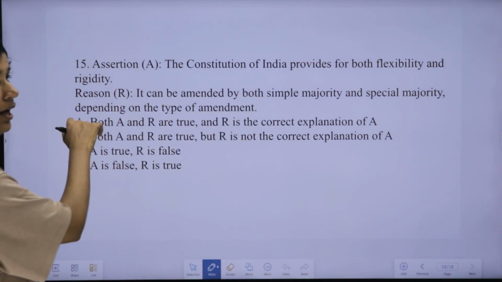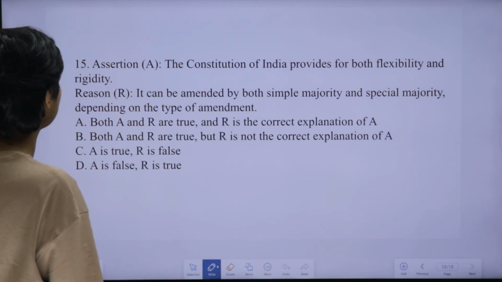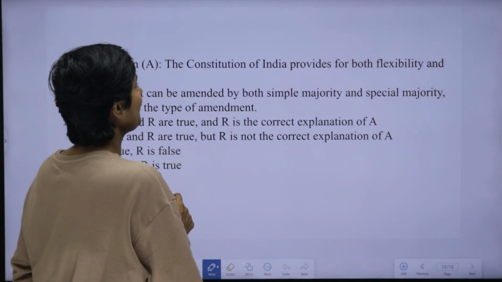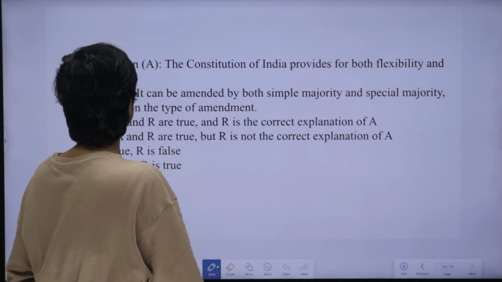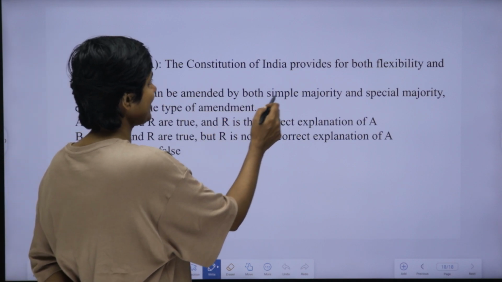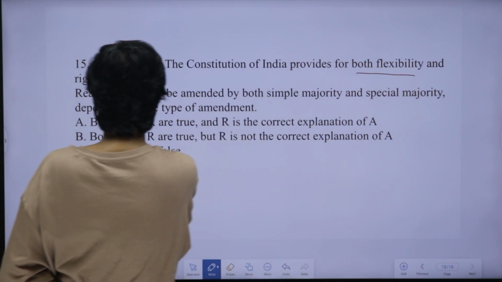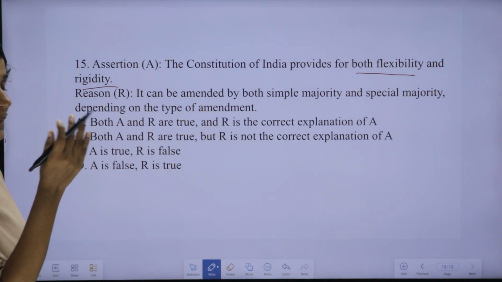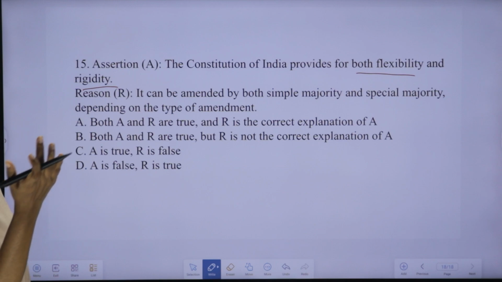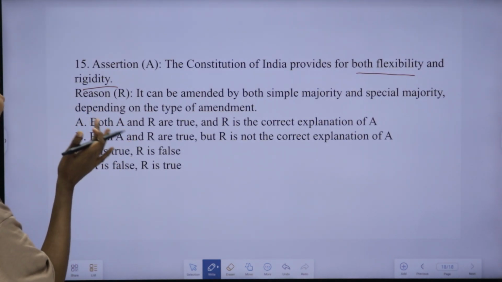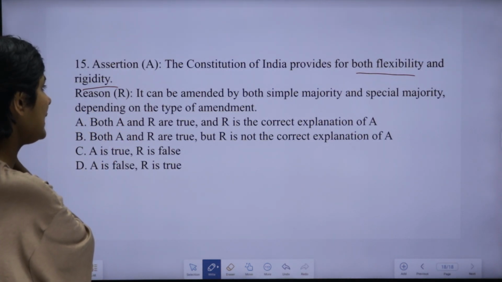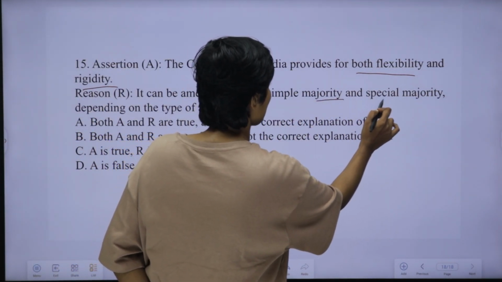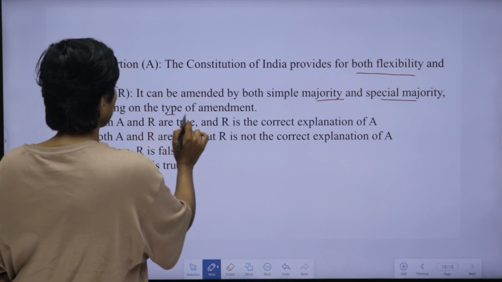And the last question for today's session is question number 15. This is an assertion and reason. Assertion: the Constitution of India provides for both flexibility and rigidity. That's correct. In the Indian Constitution we can see both elements, flexibility and rigidity. The reason is that it can be amended by simple majority or special majority, depending on the type of amendment.